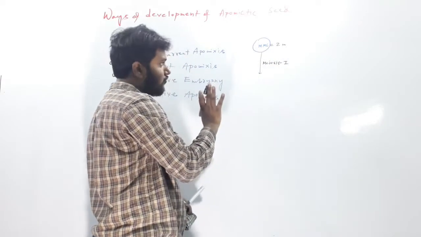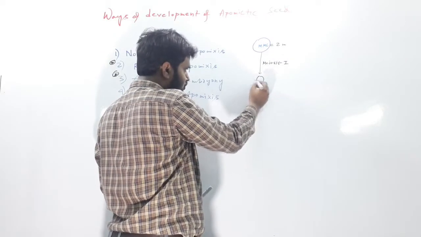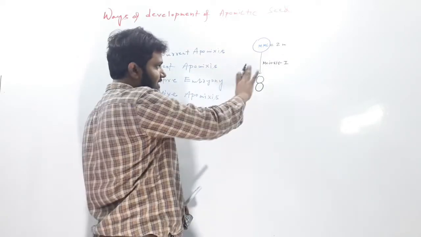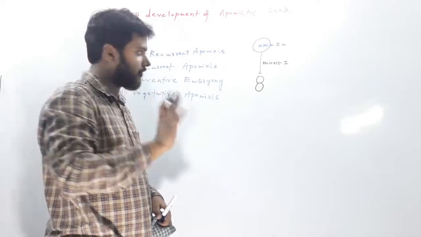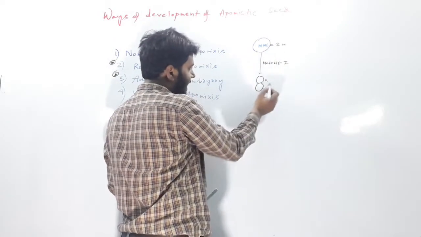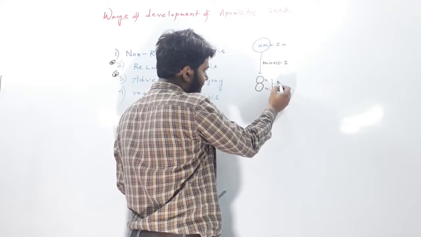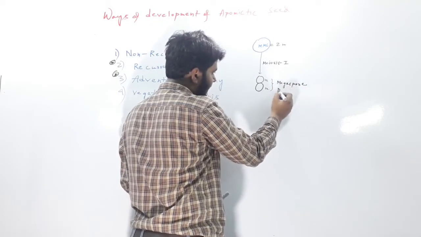After meiosis 1, this megaspore mother cell will produce 2 cells. And obviously, as it is meiosis, the ploidy level will be reduced to half. As the mother cell is diploid, these cells will be haploid, and this is called the megaspore dyad.